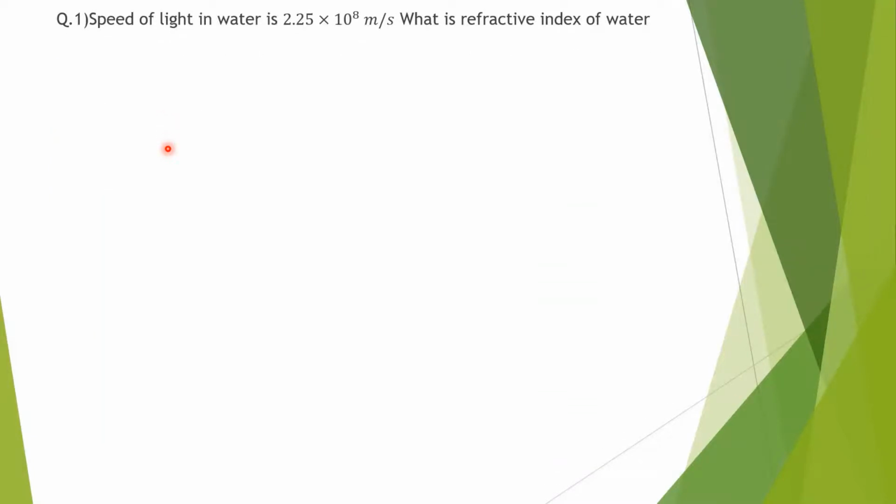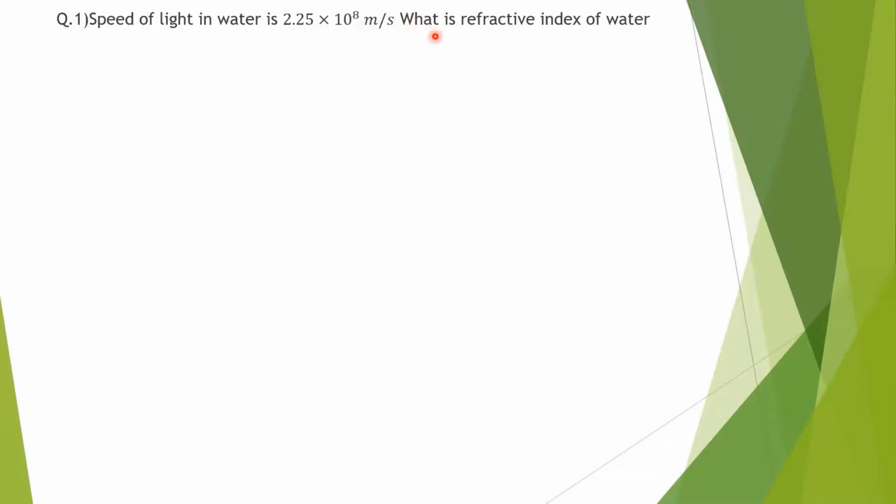Now we'll discuss numericals based on refractive index. The speed of light in water is given as 2.25 into 10 power 8 meters per second. Light travels in water at 2.25 into 10 power 8 meters per second.